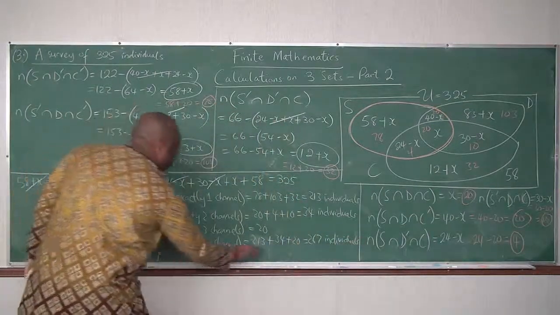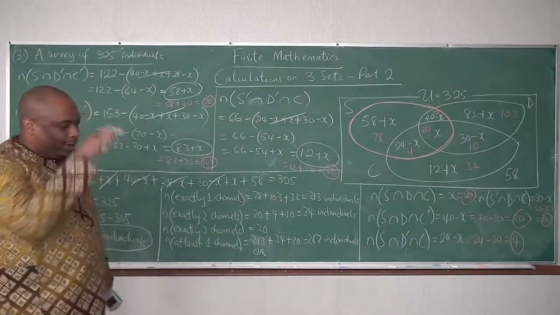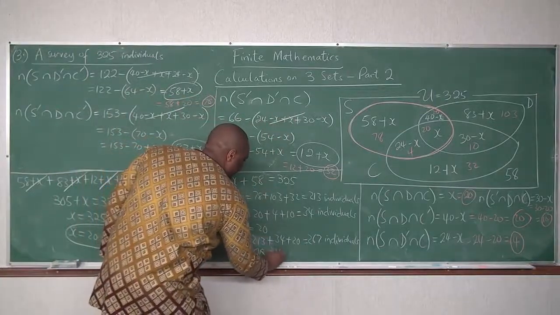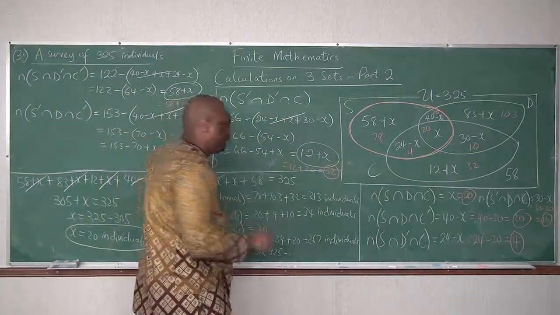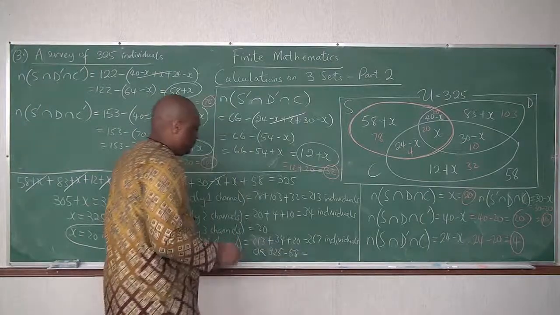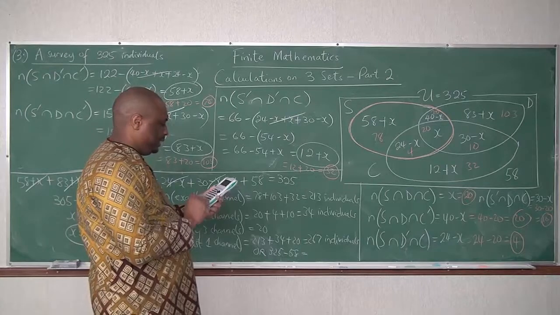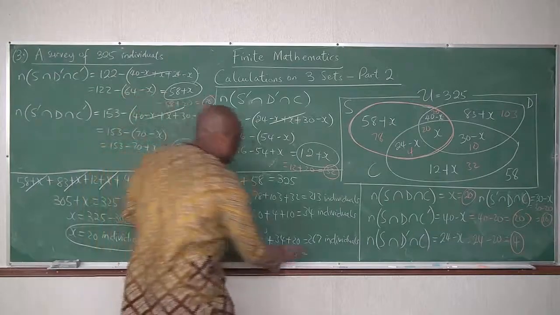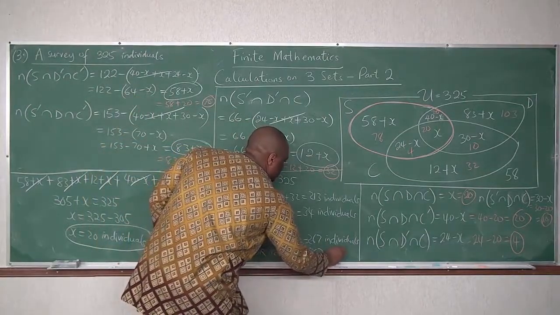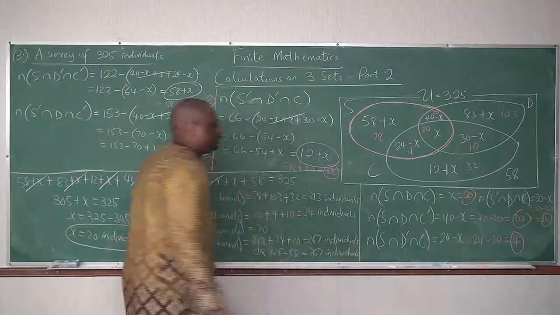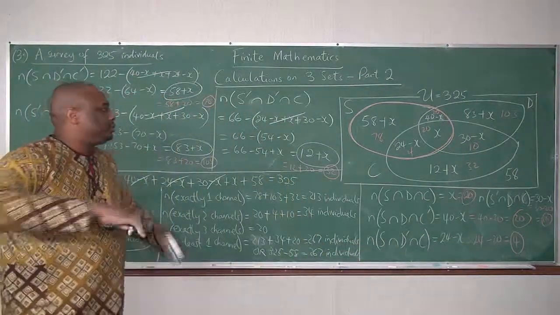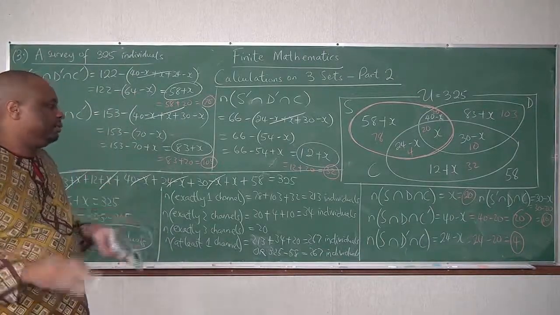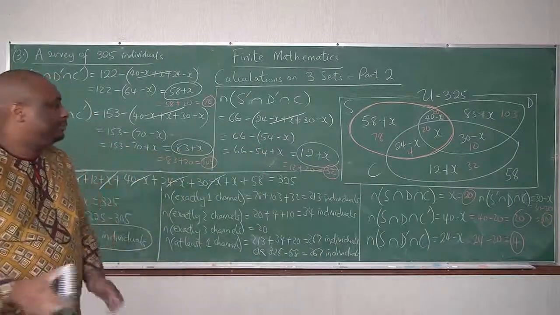Can you tell me another way you can find that out? You could do 325 minus those who subscribe to no channel, minus 58. 325 minus 58 gives you 267. Because the number who subscribe to at least one channel is equal to the entire number of individuals minus those who subscribe to no channel at all, which is 58.